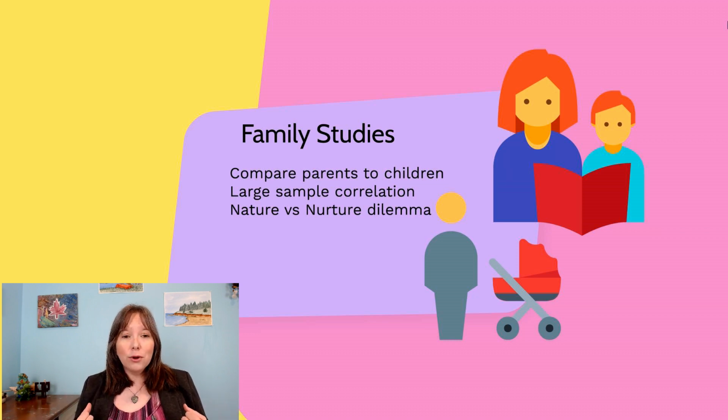So let's assume we are looking at something like intelligence, and we measured intelligence in 200 parent-child pairs. So 200 parents, 200 children, we mapped them on, and we drew a correlation chart. We would get a scatter plot, and we would look at the correlation. Parents' IQ increases, does child IQ also increase? And it does. And so this is where we started off looking at behavioral genetics and looking at family studies, but there's a lot of problems with this methodology.